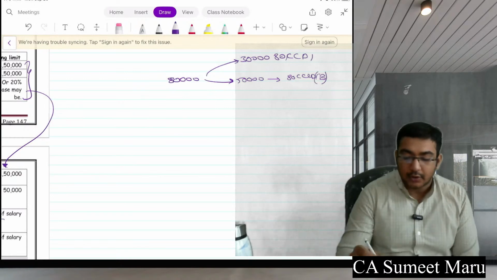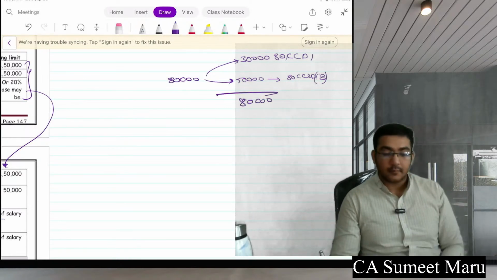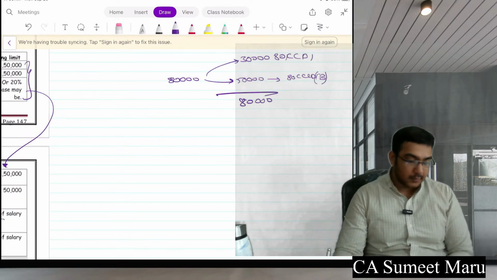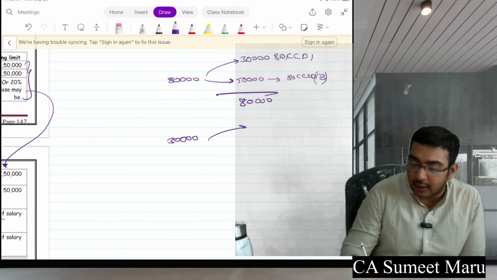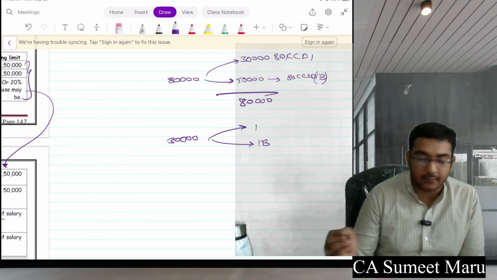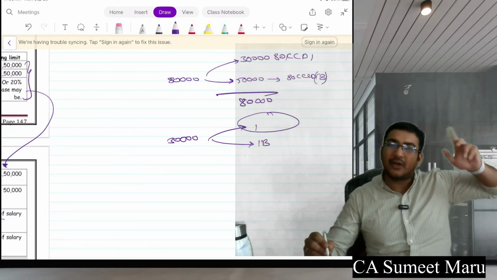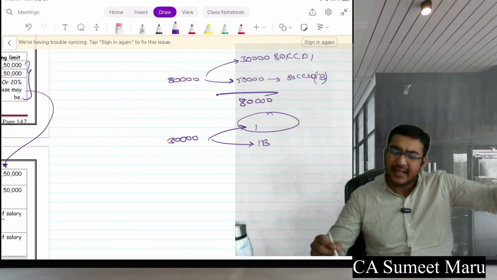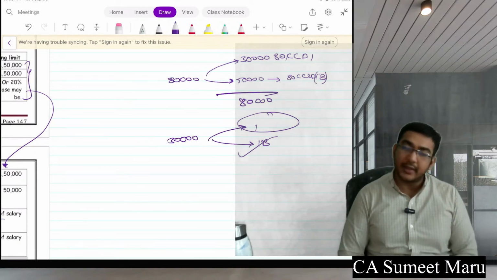Got it? So total 80,000 you can get like this. Say if I paid 30,000, so it's optional for me to go under 1 or to go under 1B. Okay, so 1 will go under 1 if there is no deduction of 80C or 80CCC, but under 80C it is already there, so you will claim deduction under 80CCD 1B up to 50,000. Got it, Hriday?